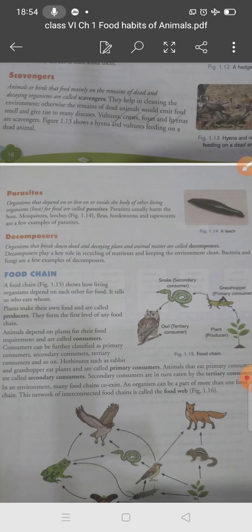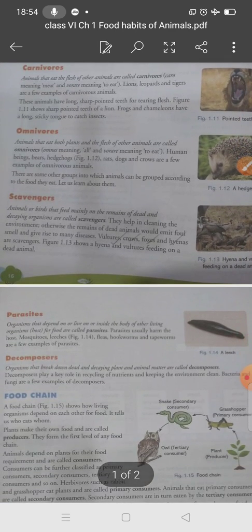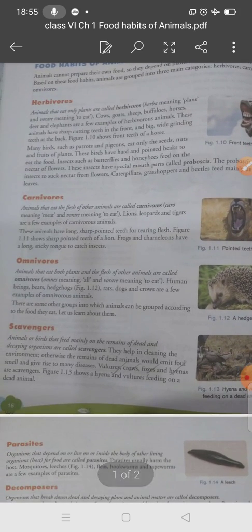Students, I hope you understand. We have discussed the food habits of animals: herbivores, carnivores, omnivores, scavengers, parasites and decomposers. Herbivores are animals that eat only plants, carnivores eat the flesh of other animals, and omnivores eat both plants and the flesh of other animals.